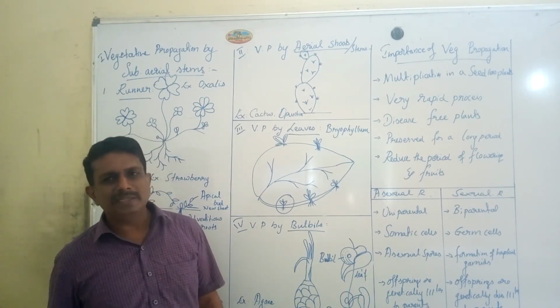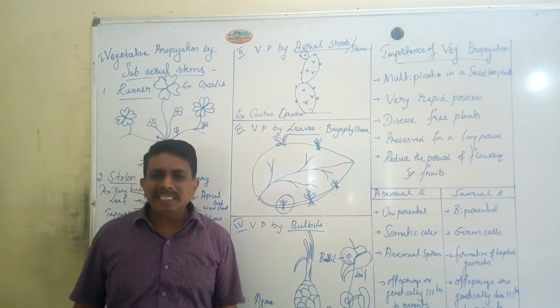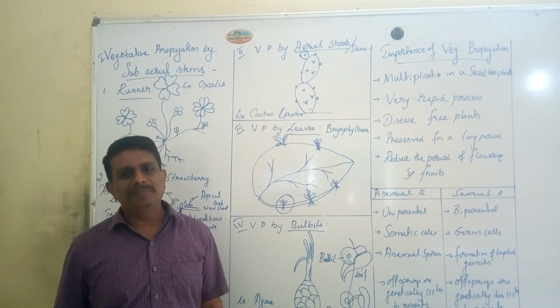Such a distinctive phase is called senescence or the aging process.